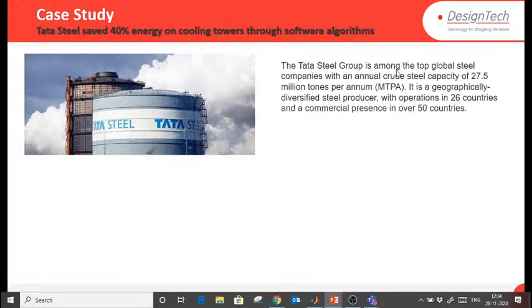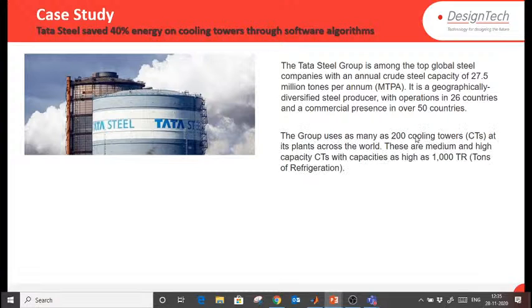The Tata Steel Group is among the top global steel companies with an annual crude steel capacity of 27.5 million tons per annum. It is a geographically diversified steel producer operating in 26 countries with a commercial presence in over 50 countries. They have 200 cooling towers at their plants across the world.